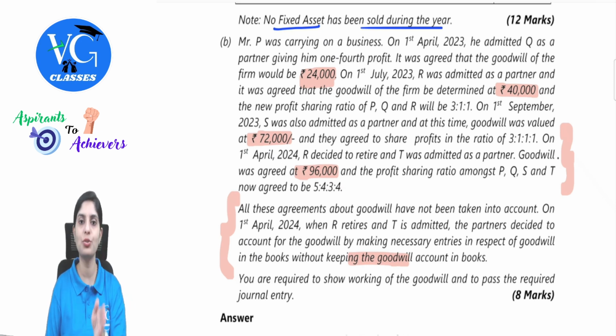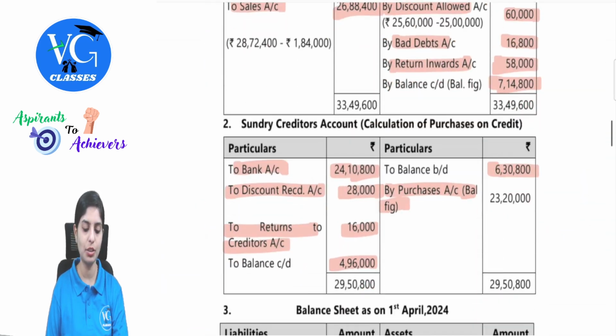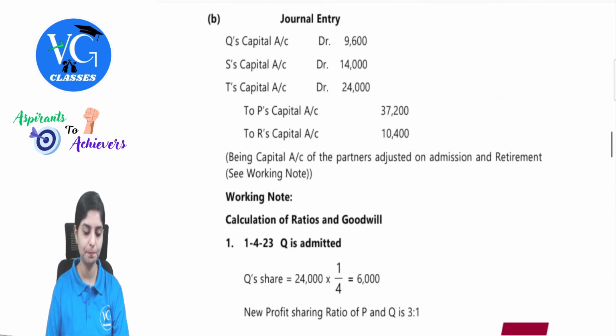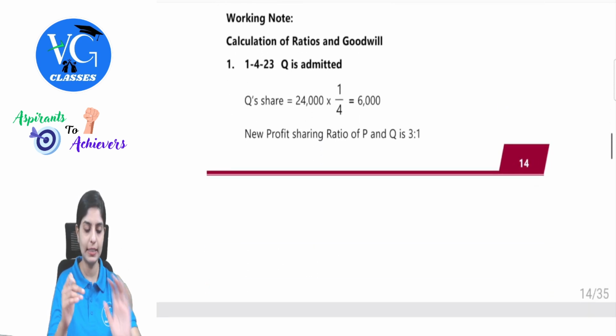That is what we have to solve and present as one combined journal entry as per the requirement of the question, and find the respective net amount. So let's understand with the ICAI solution itself how it is to be done. This is the final entry. First, we will understand how this is taken.